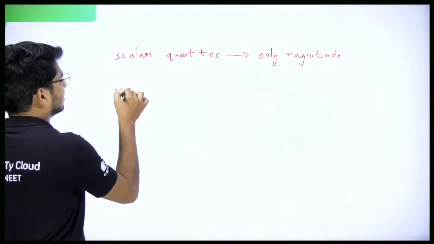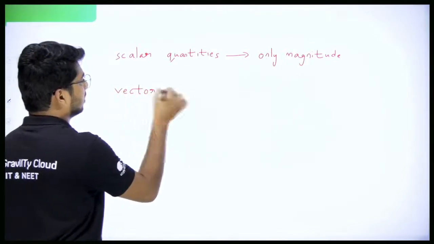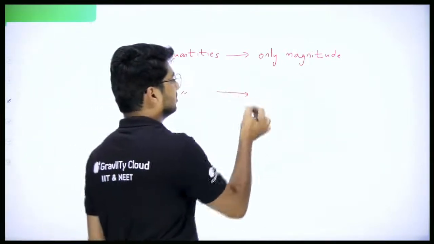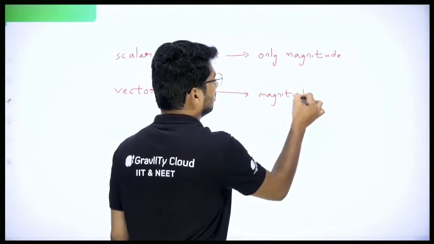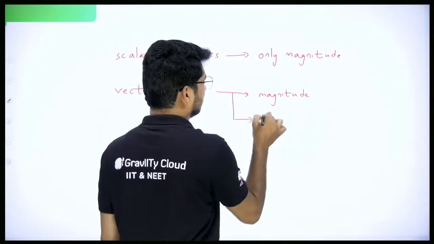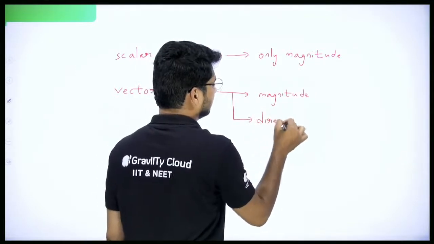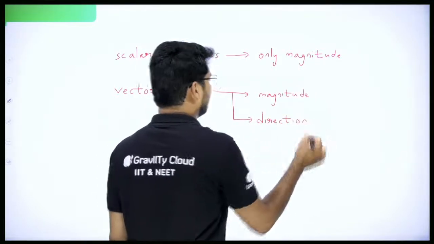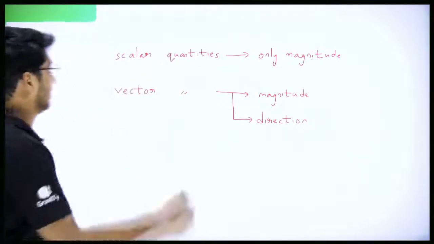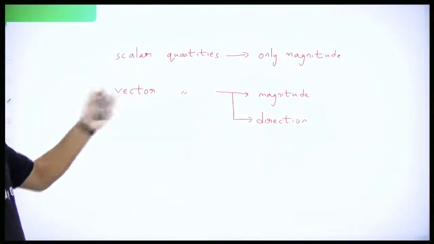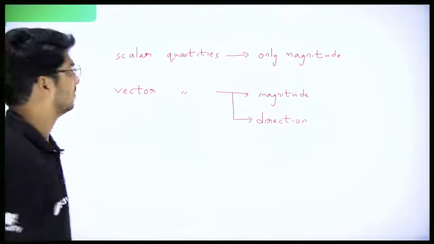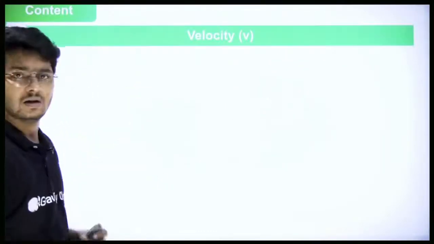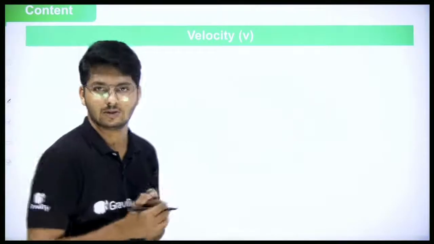Then we also discussed vector quantities. These are the quantities which have both magnitude and direction. Is that clear? Understood? Okay, simple enough. Now let's go into velocity.